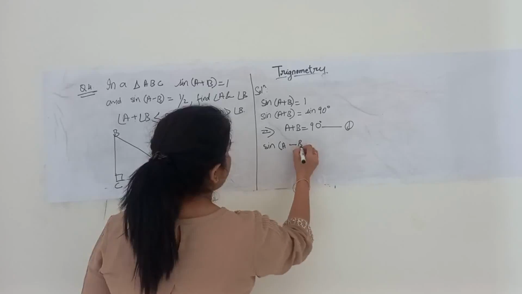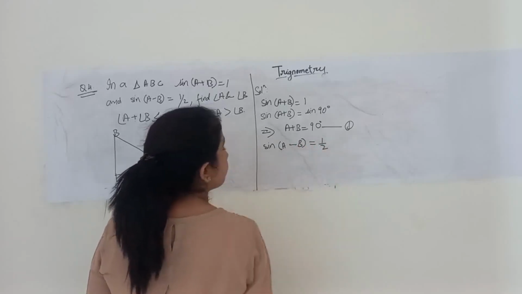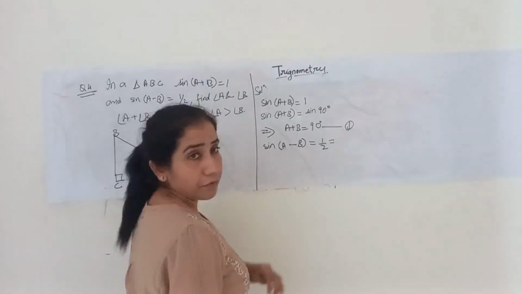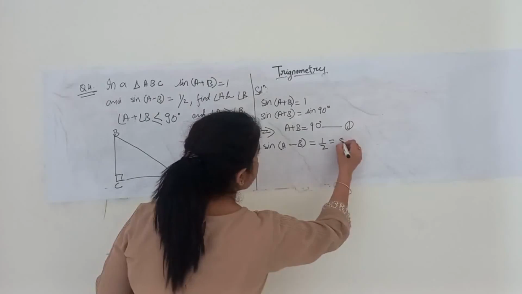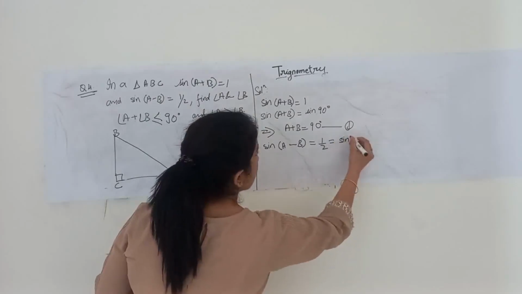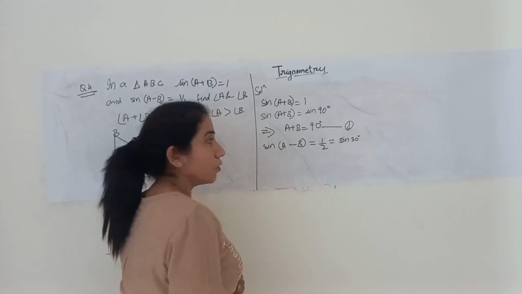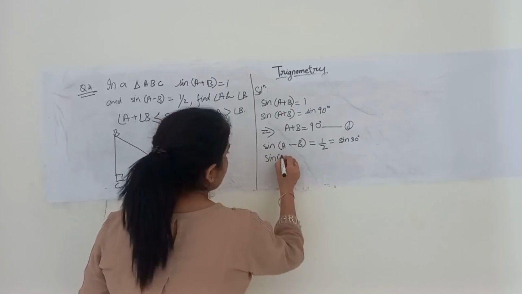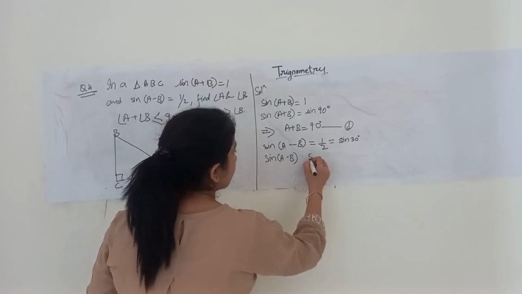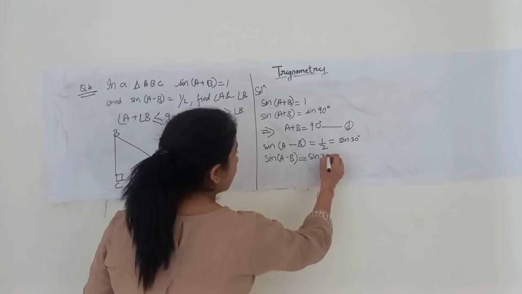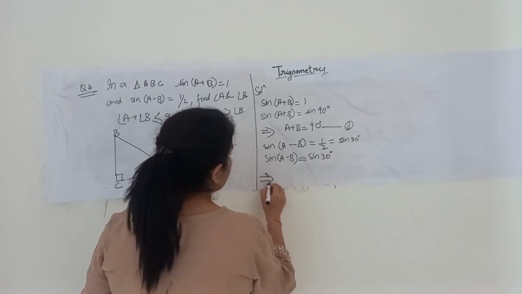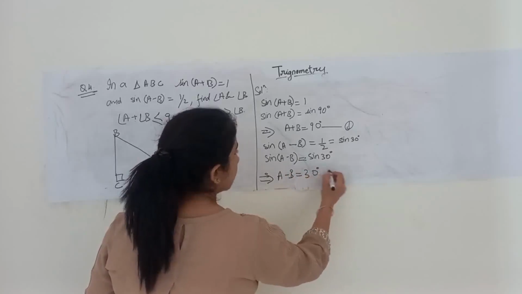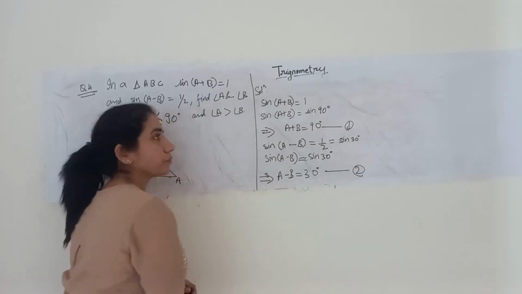Now considering sin(A minus B) equals half. When sin theta is half, theta is equals to 30 degree. So sin(A minus B) is equals to sin 30, which implies A minus B is equals to 30 degree. This is equation number 2.